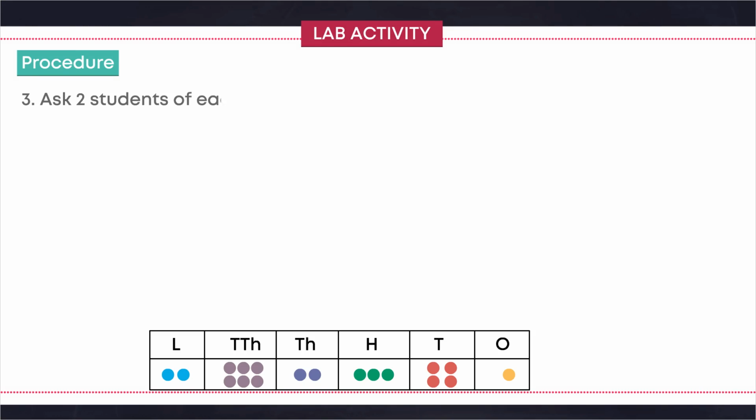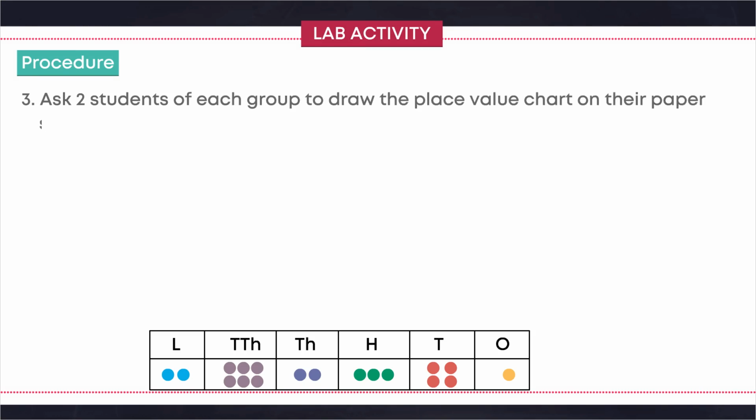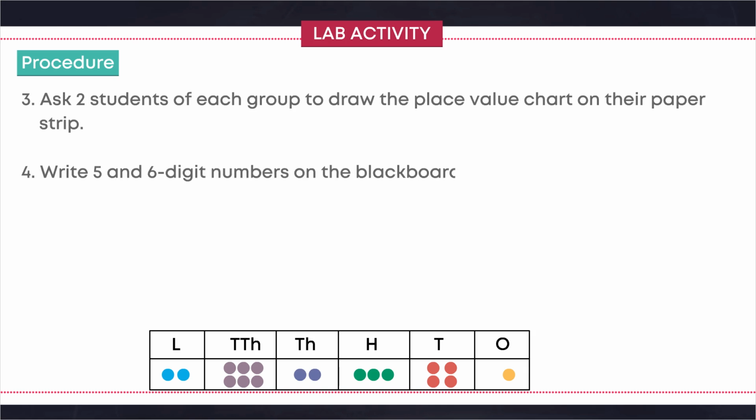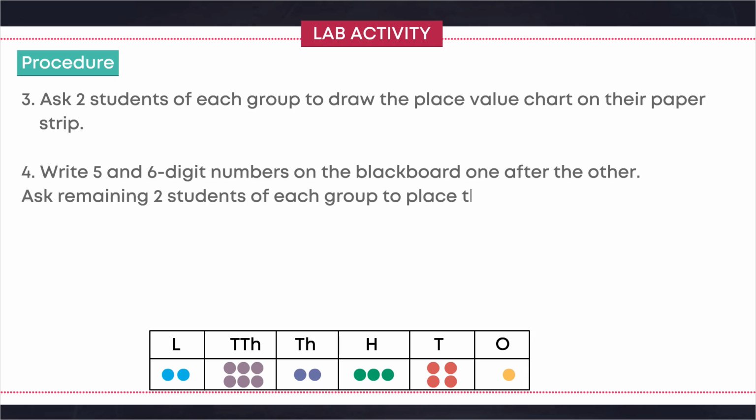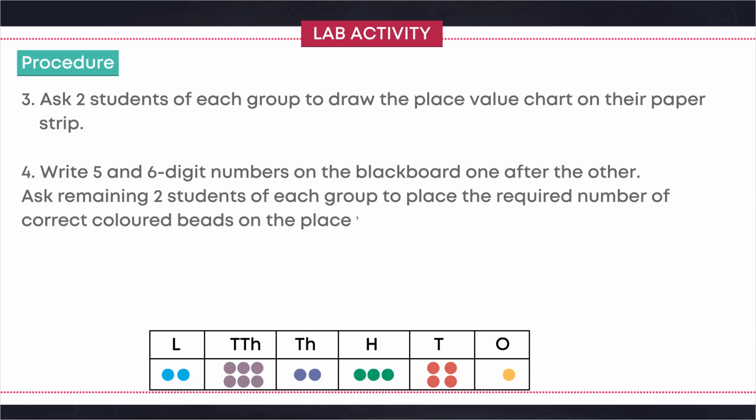Ask the students of each group to draw the place value chart on their paper strip. Four. Write 5 and 6-digit numbers on the blackboard one after the other. Ask the remaining two students of each group to place the required number of correct colored beads on the place value chart to build either of the numbers correctly.